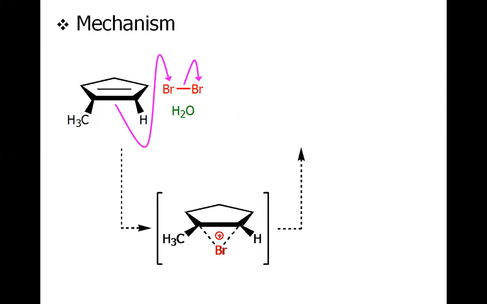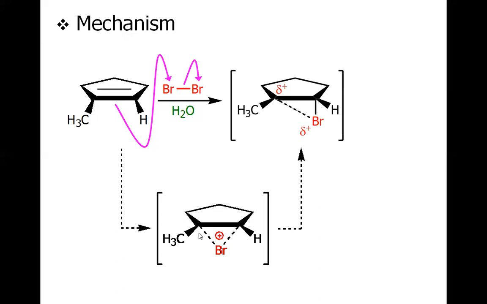And now remember, in the last reaction that we discussed, the bromination of alkene, in that case, we had the CCl4 as a solvent. So solvent was serving as only a solvent, but not as a nucleophile. But in this particular case, this water as a solvent may also serve as a nucleophile. So once the bromonium ion is formed, this water will attack to either end of the bromonium ion.